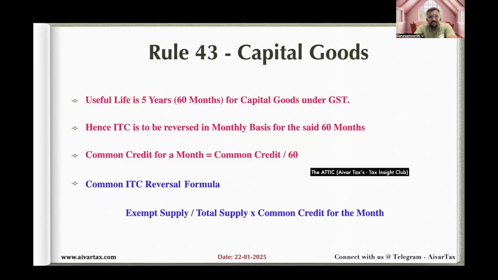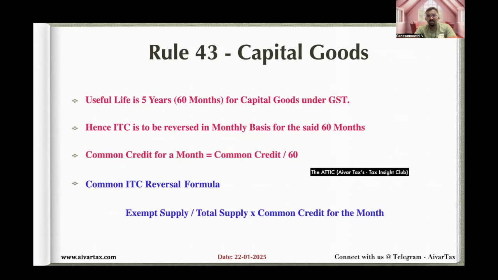As per the GST law, the useful life of a machinery or any capital goods which is related to business is 5 years, which is 60 months. So in this concept, we could calculate that a person is eligible to claim ITC every quarter 5%.